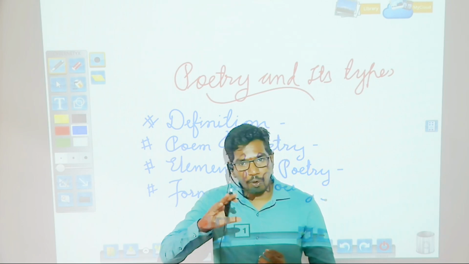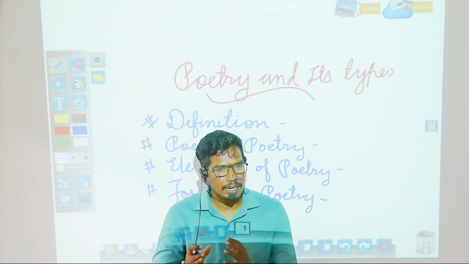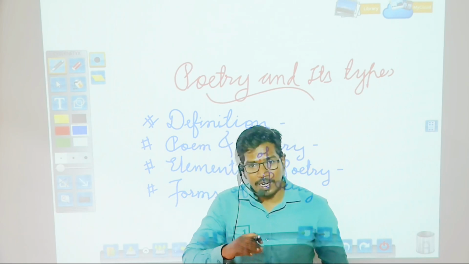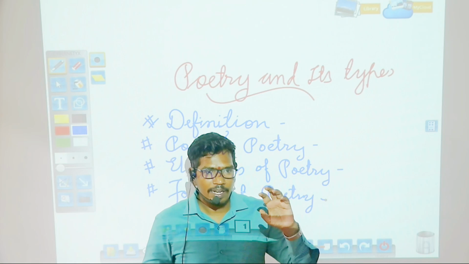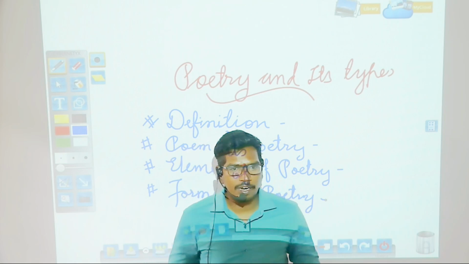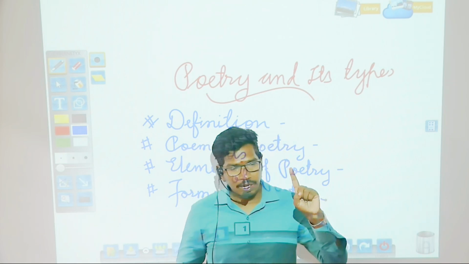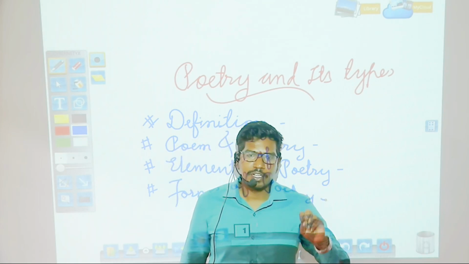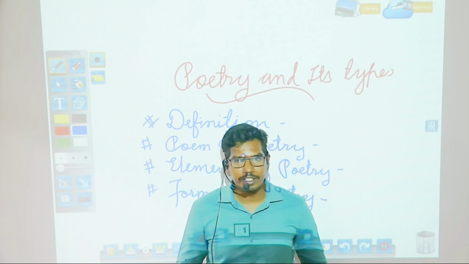And poetry is a broader concept, meaning in poetry there might be many poems, like we can say romantic poetry. In romantic poetry you will see different poems, like the poems written by William Wordsworth, S.T. Coleridge, P.B. Shelley, John Keats, William Blake.